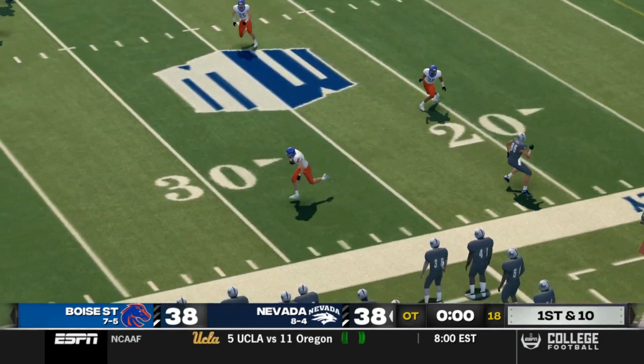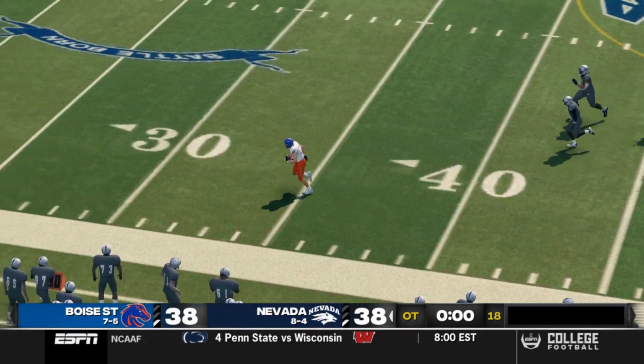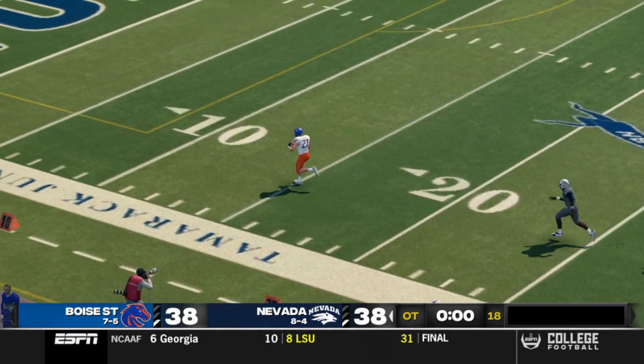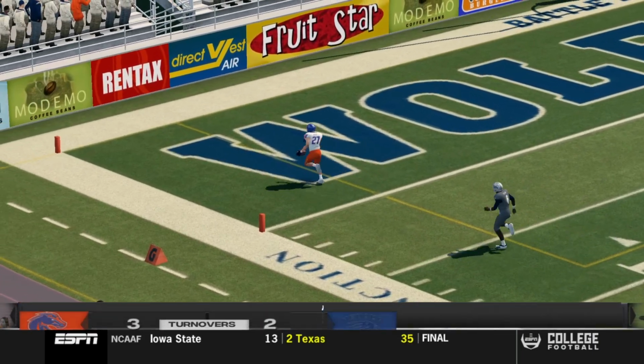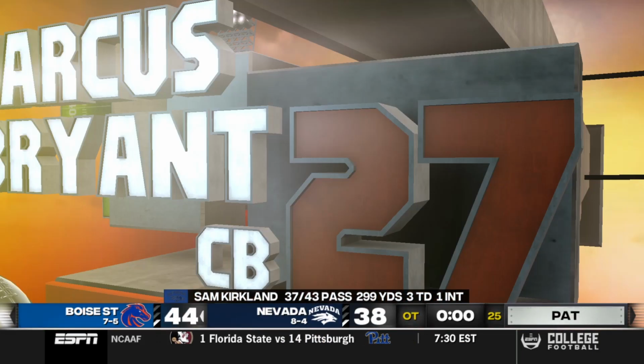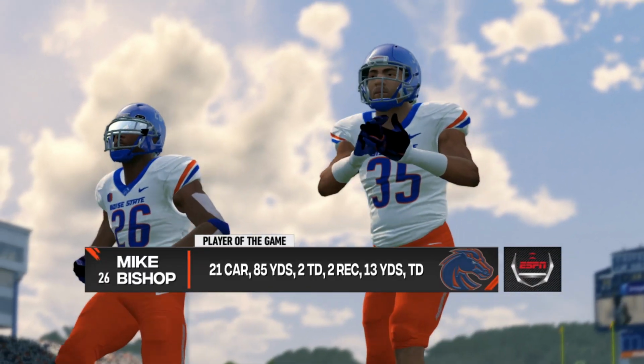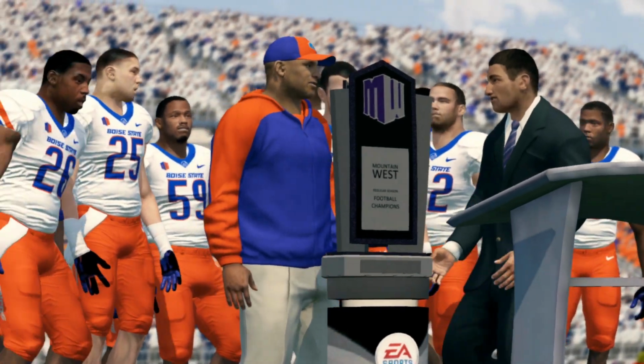It's thrown right side and it's intercepted. And this one could go all the way back. Nobody's even there. Boise State has won the Mountain West title. Marcus Bryant gets the job done for the Broncos as Bishop is the player of the game with his rushing